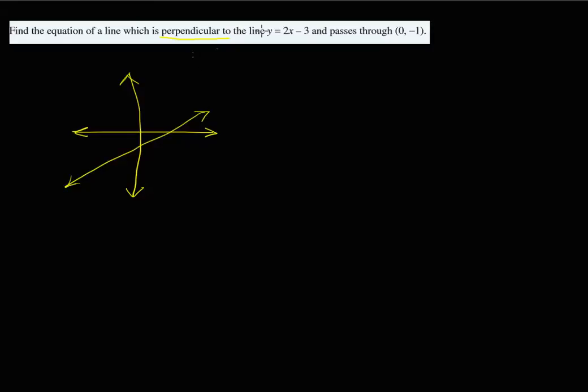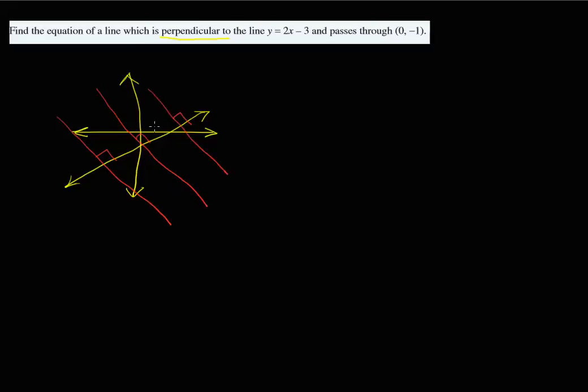Now a line that's going to be perpendicular to that line could be anywhere along that line, but it has to be going at 90 degrees to that line. That's what it means to be perpendicular to that line. Could be any of those lines.